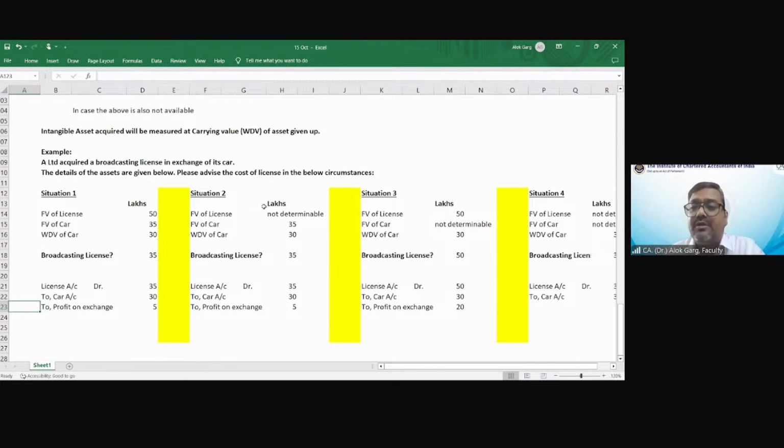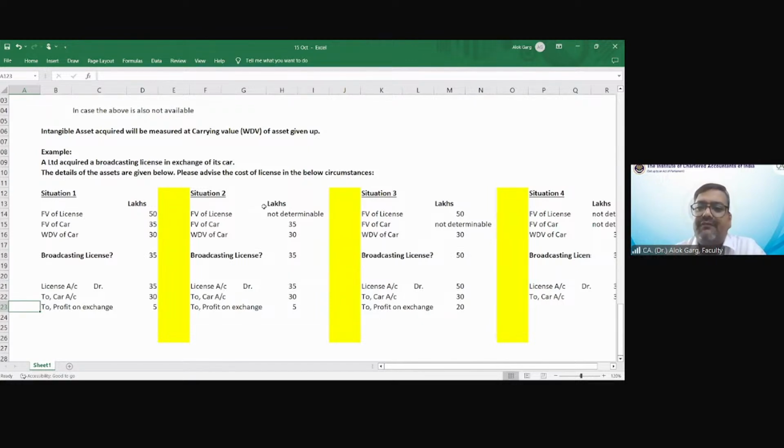In case of a robot, the significant component is the programming, software, artificial intelligence. So in that case, that robot has to be capitalized as an intangible asset, not split into tangible and intangible, or as a tangible. It has to be an intangible asset, right? This is what we discussed.